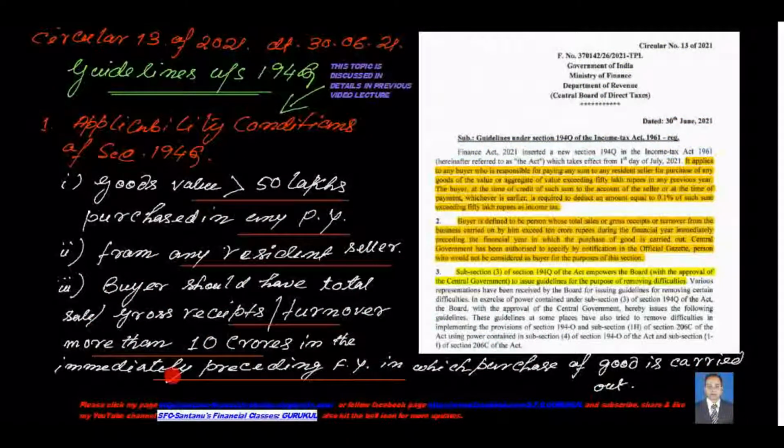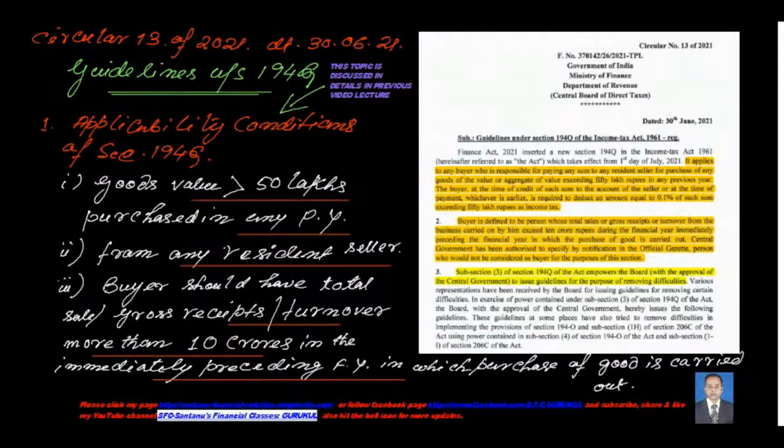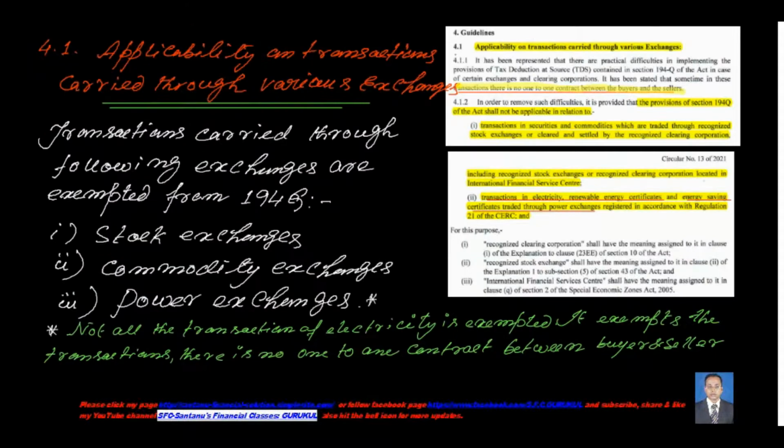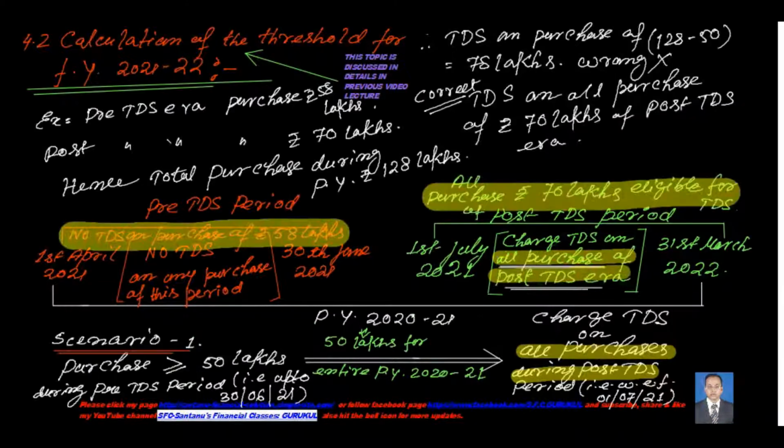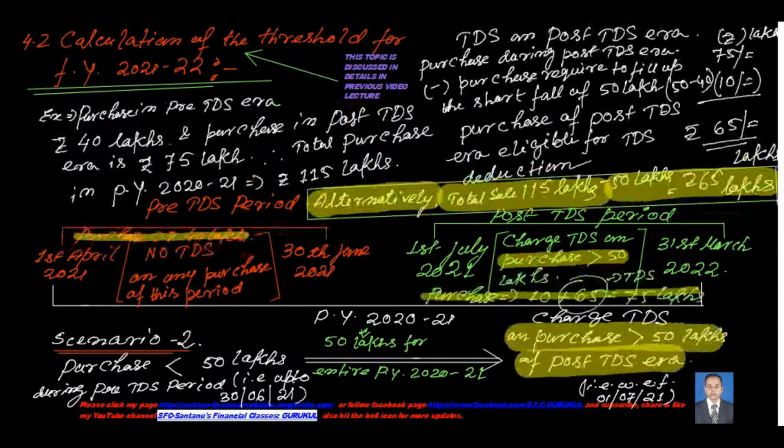So the threshold limit of 10 crore for purchases or sales should be calculated in the year immediately preceding the financial year in which the purchase is carried out. For a newly constructed business, there is no previous year, so you cannot fulfill this condition of this section. In such a situation, for a newly incorporated business in this financial year 21-22, section